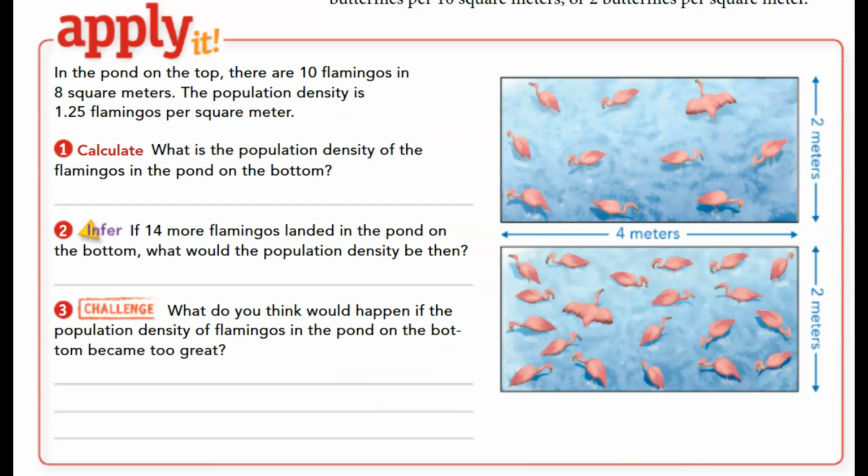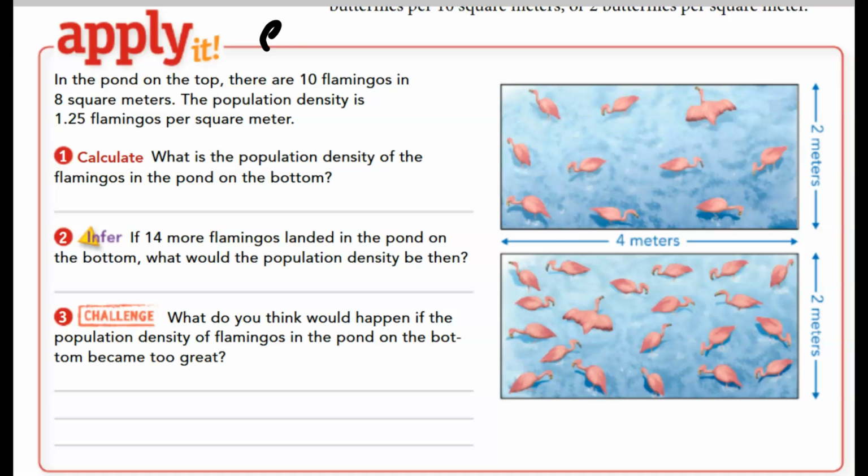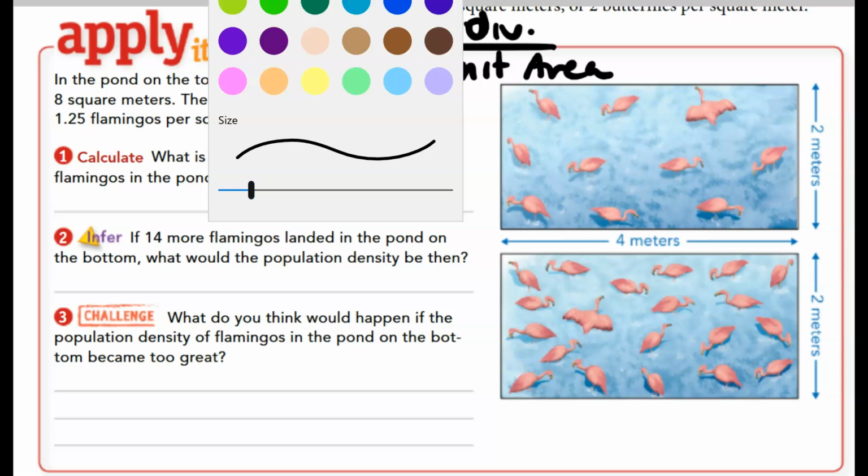Apply it. In the pond on the top, there are 10 flamingos in 8 square meters. The population density is 1.25 flamingos per square meter. What they did, we know that population density, I'm going to use PD, equals the number of individuals over unit area.